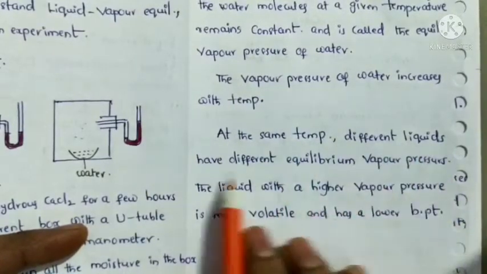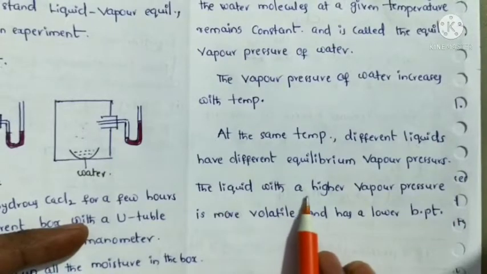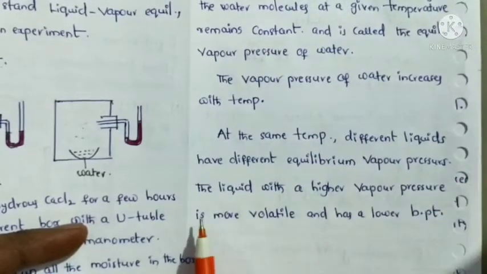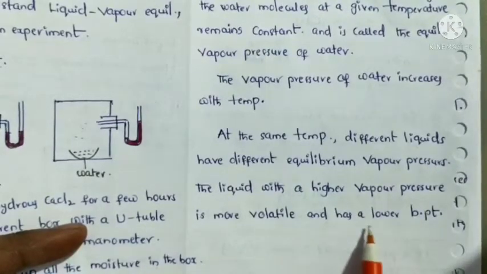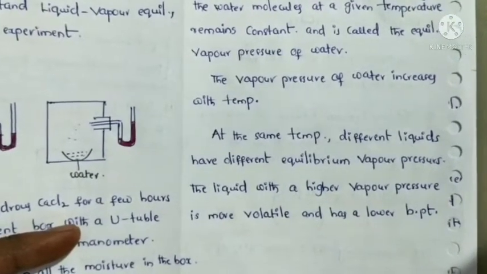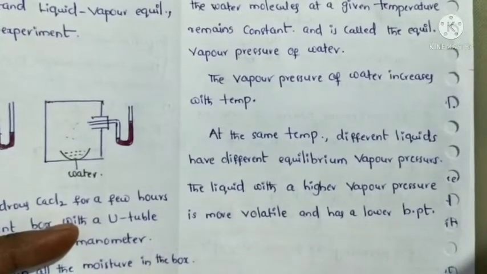At the same time, different liquids have different equilibrium vapor pressures. The liquid with higher vapor pressure is more volatile and has a lower boiling point.